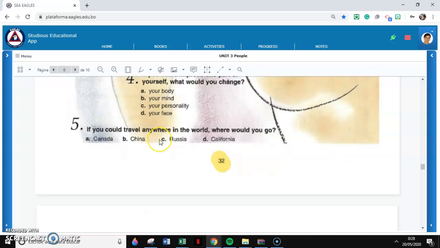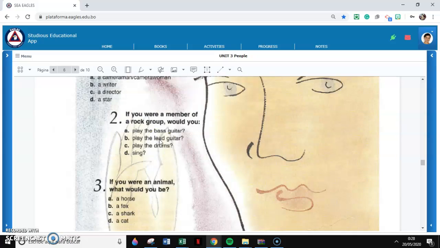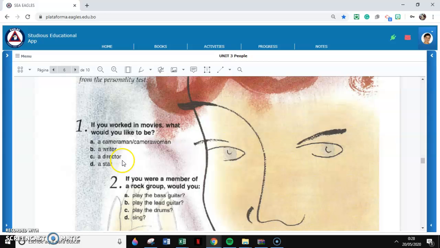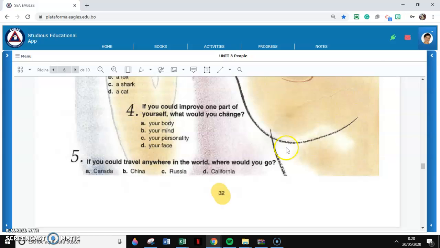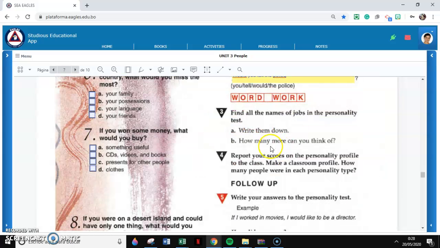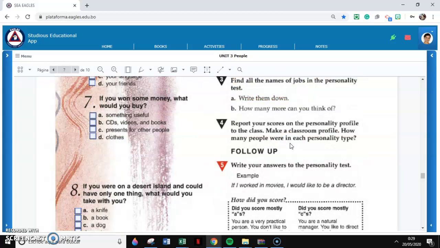So here in the personality test, we found some jobs like cameraman or camerawoman, writer, director, star, and then we can find other ones like, for example, teacher, doctor, dentist, engineer, lawyer, and think about them and then please write them down in your notebook.